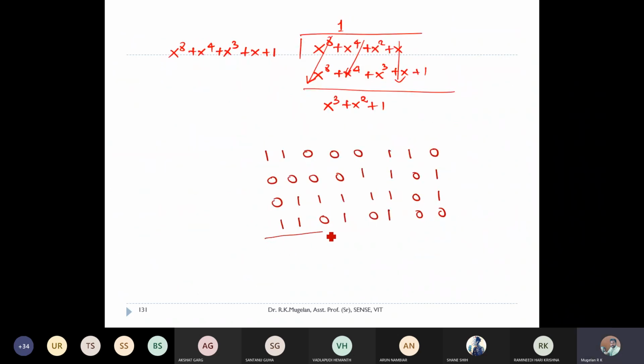Now I have to XOR. Simple way is to take each and every column. If you find an even number of ones, put 0. Odd number of ones, put 1. That's all. So if you convert this as 1 1 0 0 0 1 0, what is the answer you're getting in hexadecimal value? Convert them into hexa. What is the answer you're getting? Can you put it in the chat box?